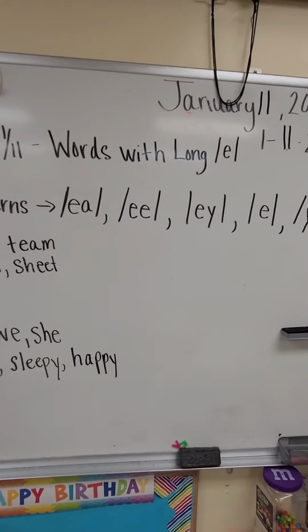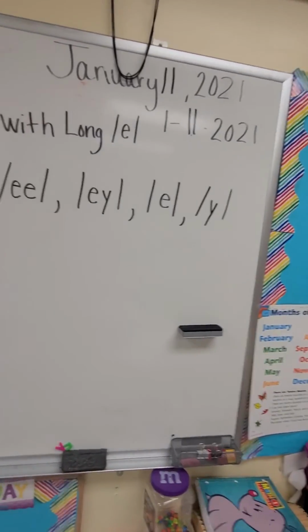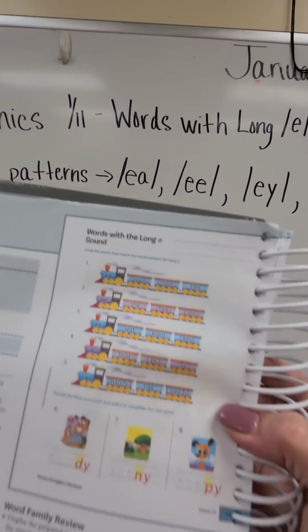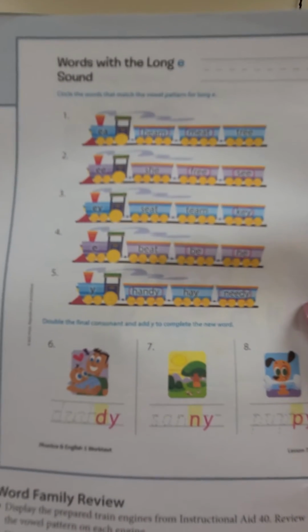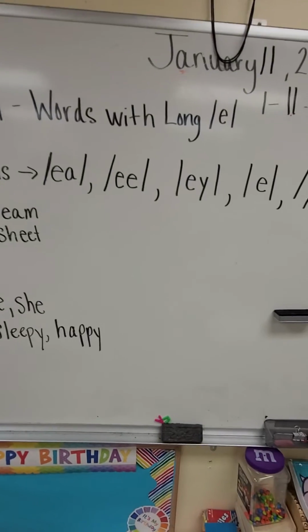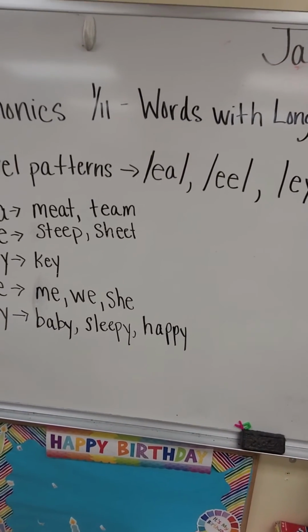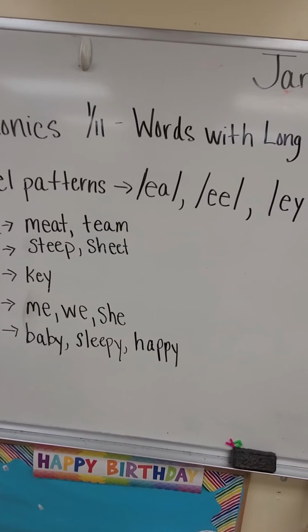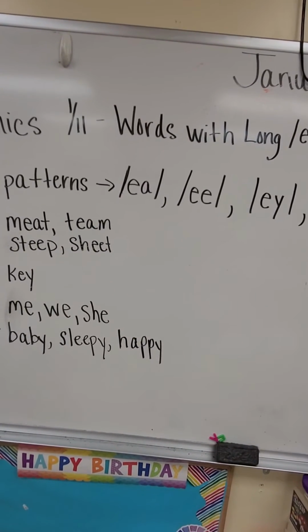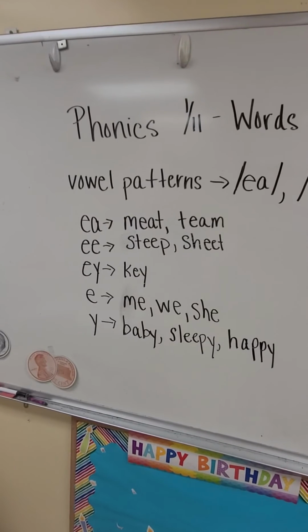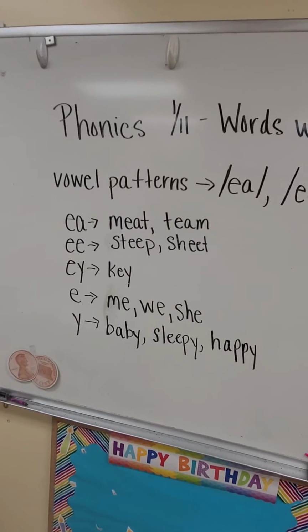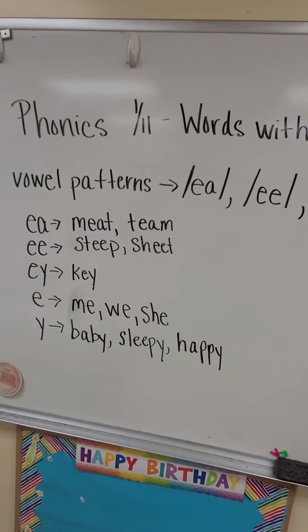Also, in your textbook, you will have this page today. You will see 5 different trains. On those trains are the vowel patterns EA, EE, EY, E, and Y. On those trains, you need to circle the vowel pattern, whether it is EA, EE, EY, E, or Y.